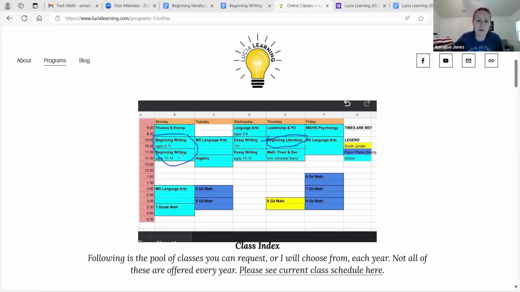Also because sometimes I get people who want to do middle school level novels. So they want to do this, but they need to keep working on their writing. So if they do both of these, it allows them some extra help with their writing. And then they're able to still do the reading at their own level and be around peers for their reading. And it's really good for the middle school level for these tweens and teens to have peers to discuss books with. The books are more inspiring when you're able to do a discussion, and it's not just reading for fun and just seeing whatever you get from it.